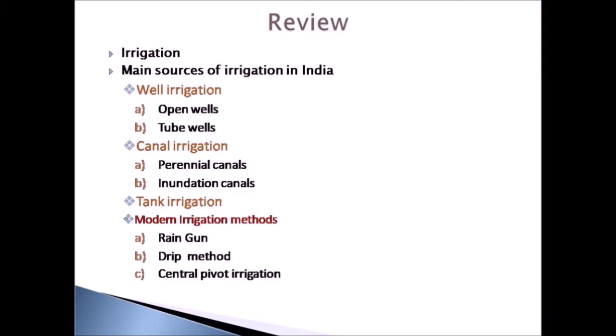Again in canal irrigation there are two types, which are perennial canals and inundation canals. We also studied about the modern irrigation methods which are used in India. Some of the modern irrigation methods are rain gun method, drip method and central pivot irrigation.